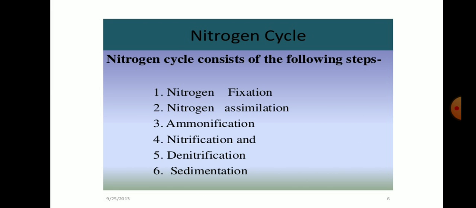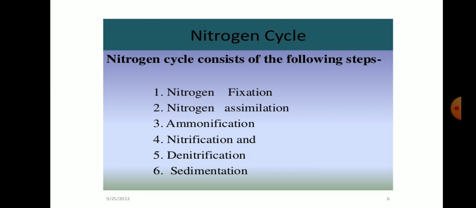Now today we will also study how the nitrogen cycle process goes on in nature. First one is nitrogen fixation, second step is nitrogen assimilation, third step is ammonification, fourth step is nitrification, fifth step is denitrification, and the last step is called sedimentation.